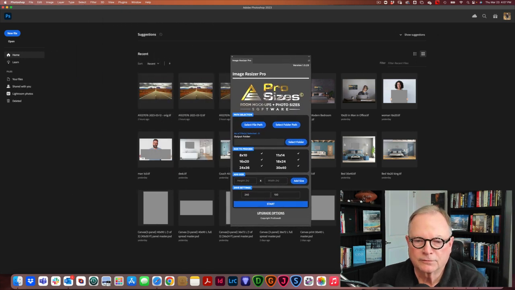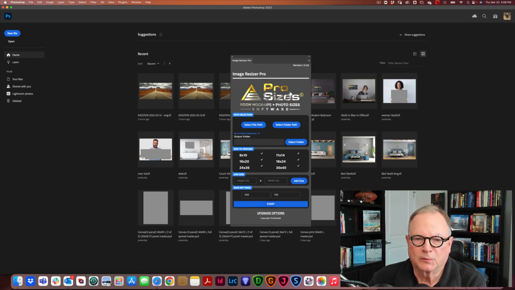Let's make sure this is the new version. We have path selection here. Select a file path or a folder path. So that's one of the major features in the new version. Now we can work on a single file, or we can select a folder with multiple files to work on in Image Resizer Pro. So there you have it.